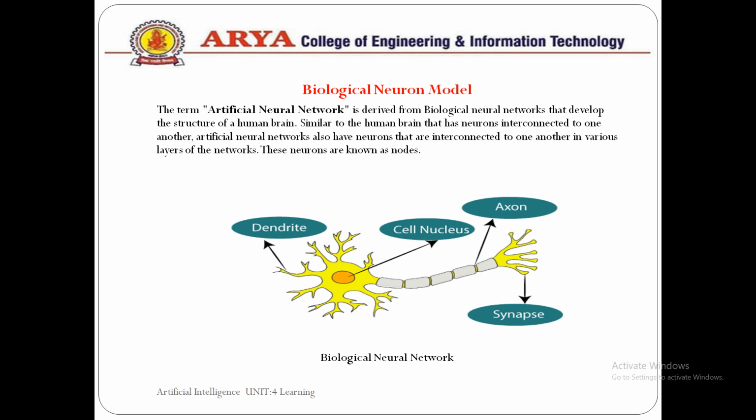The cell body is the heart of the cell, which contains the nucleus and maintains the protein synthesis. A neuron may have many dendrites, which branch out as a tree-like structure and receive the signals from other neurons.